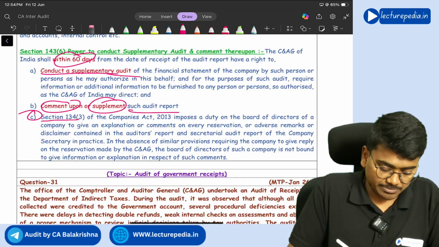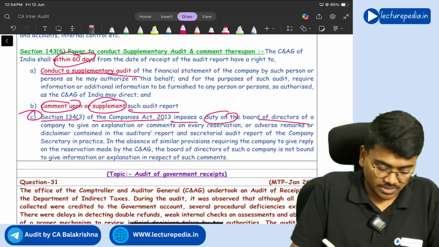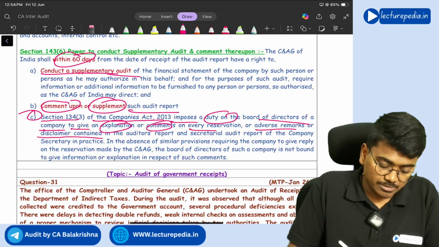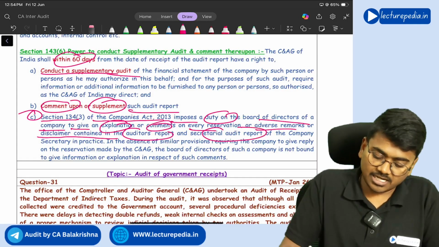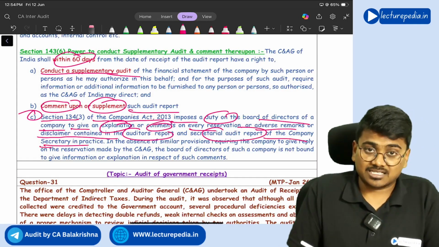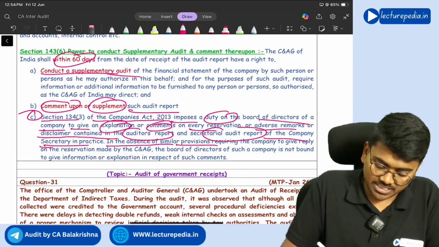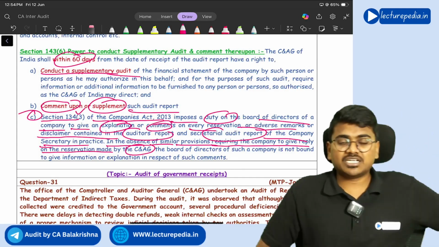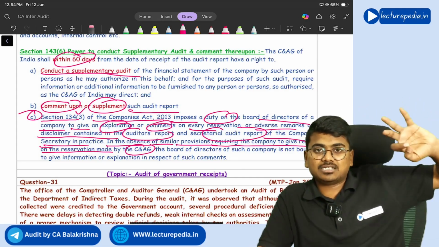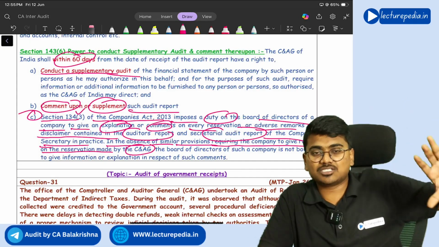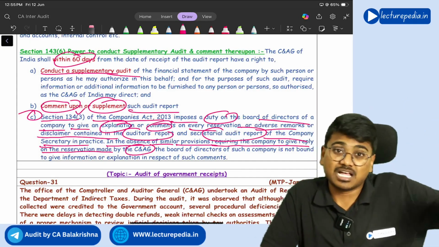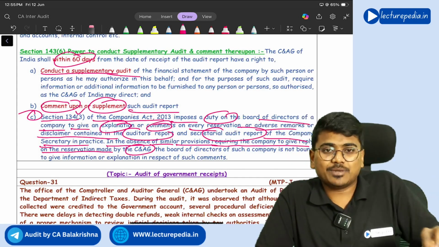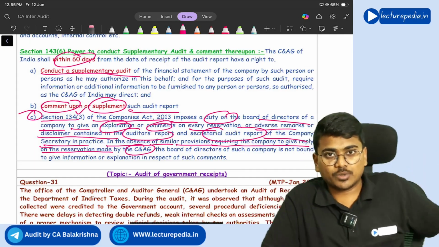Section 134 subsection 3 of the Companies Act 2013 imposes a duty on the board of directors of a company to give explanation or comments on every reservation, adverse remark or disclaimer contained in the audit report and the secretarial audit report of a company secretary in practice. But there is an absence of a similar provision requiring the company to give a reply on reservations made by C&AG. So 134 subsection 3 says that if a company auditor has mentioned any qualifications in his audit report, for those qualifications the board of directors have to give a reply. But for the comments made by C&AG, the board of directors need not give any reply.